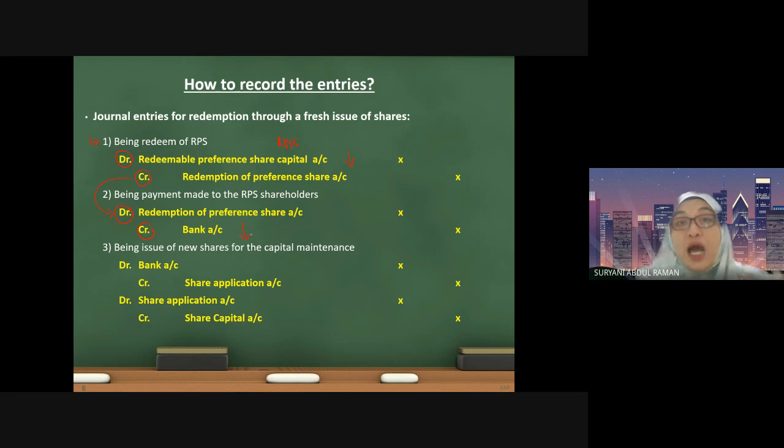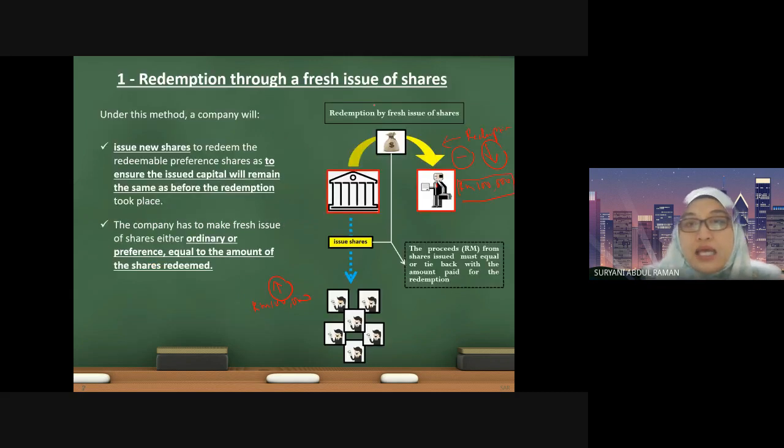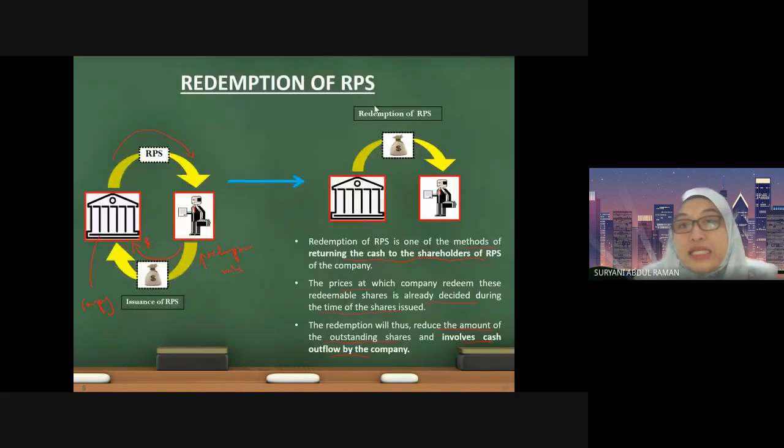This is what we call an outflow. So once the payment has been made, as you can see, now the shares have been reduced, right? Your number of shares has been reduced. As we already discussed, the implication of the redemption is that the amount of the outstanding shares will be reduced and there will be a cash outflow due to that.